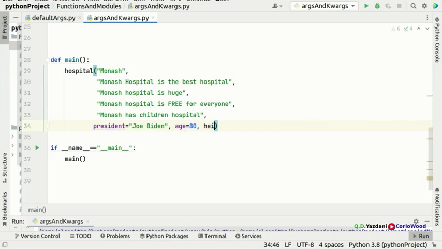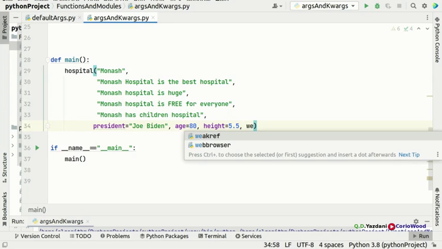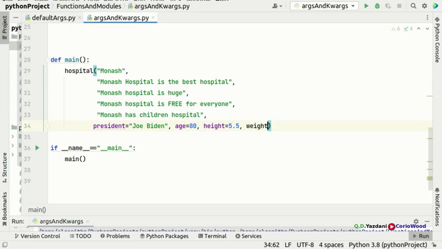Put a height, and height is, say for example, 5.5 feet. And you guys can put a weight, for example, weight of Joe Biden. Weight, you can put, say for example, 70 kilos, 70 kg.